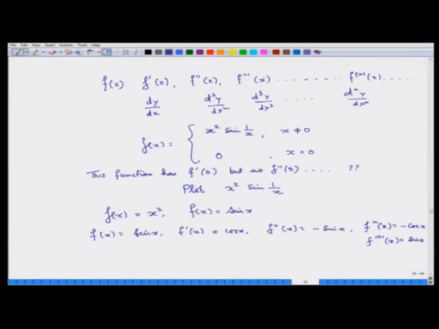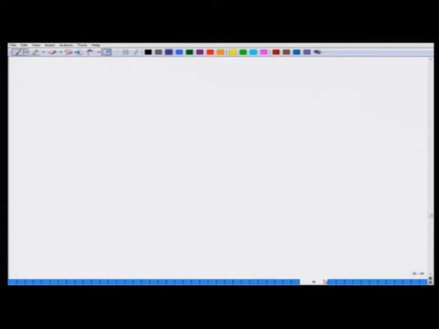That is a little bit of trial and error with mathematics. So, f x is equal to sin x, f dash x is equal to cos x, f double dash x is equal to minus sin x, f triple dash x is equal to minus cos x, f 4 dash x is equal to sin x. Now, once this is done, let us talk about the physical significance of the derivative.